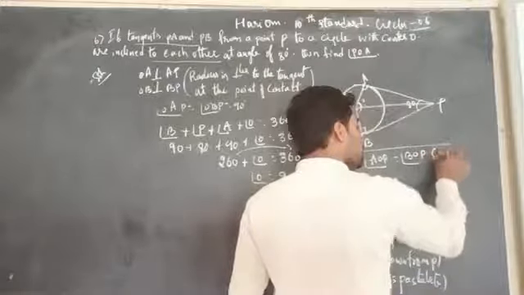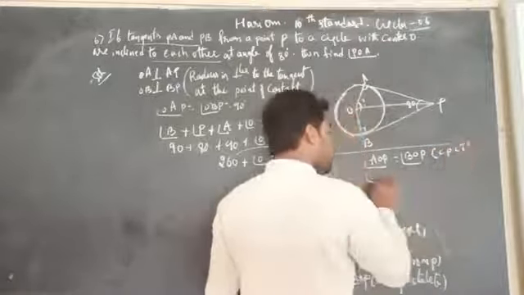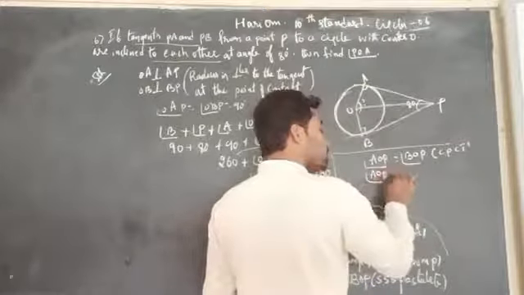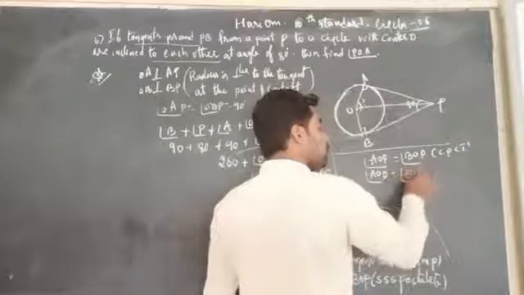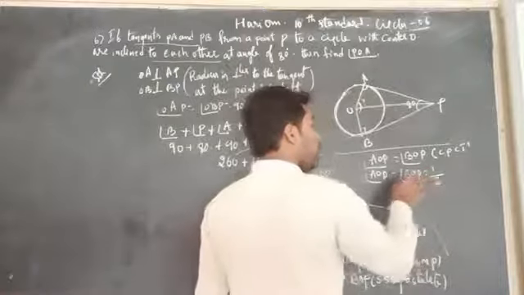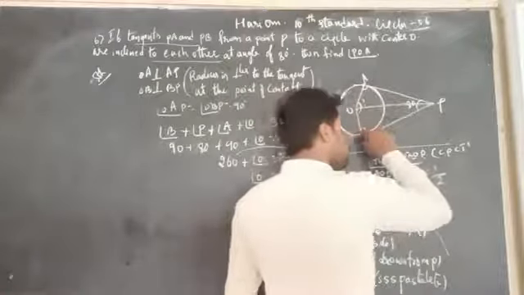Reason: CPCT. Therefore, angle AOP is equal to angle BOP, which is half of AOB.